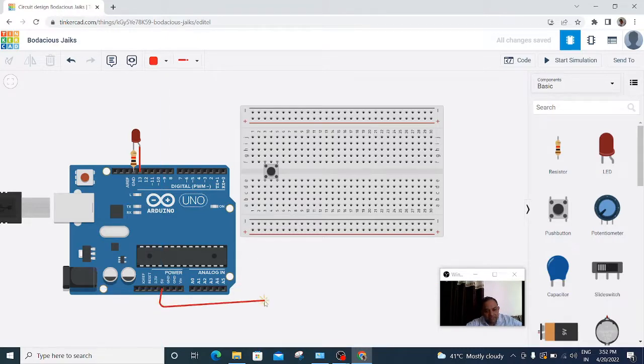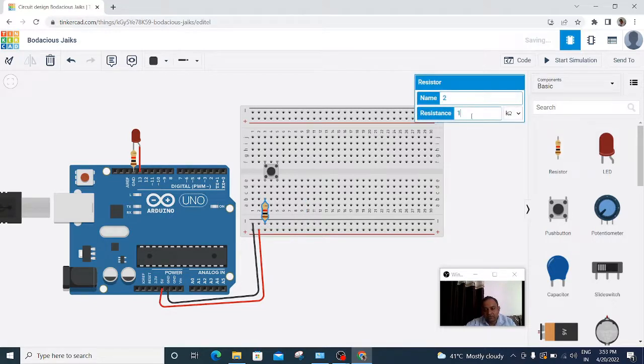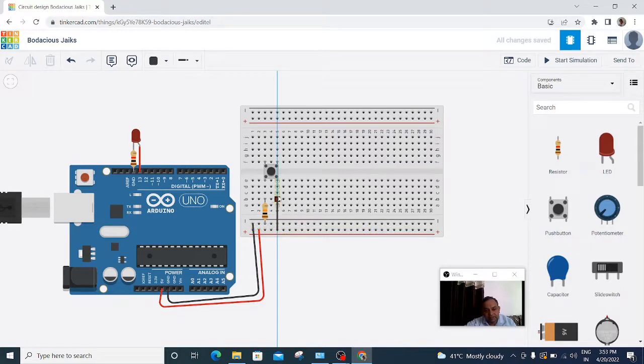So making connections, first of all, 5 volt given to breadboard, ground given to breadboard. So we can take our power supplies from this breadboard itself. We will take a resistor of 10 kilo ohm, that is to be connected to the ground, and then we will insert 5 volt to this push button,